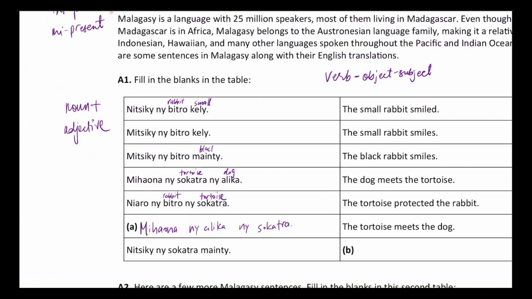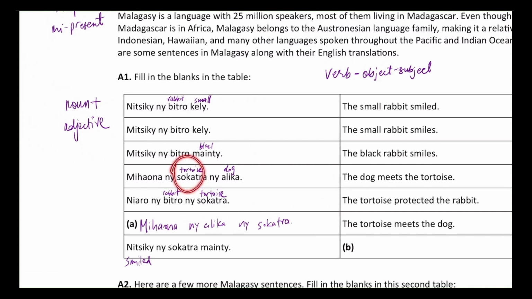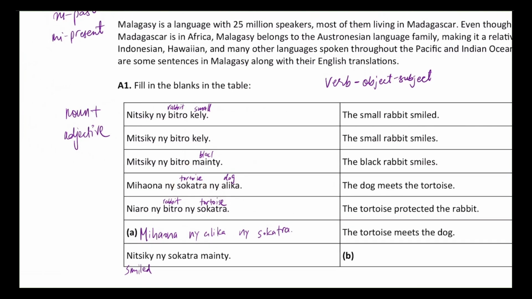Next up, we have to translate from Malagasy to English, and we see that the verb given to us is nitsiki. And if we scan over here, we see that nitsiki has been used previously before, which tells us that the verb over here has to be smiled. We have ni Socatra menti. We know that Socatra means tortoise from over here, so we're gonna put Socatra as tortoise. I'm just trying to build up the content of the sentence, and I will translate it into the grammatical English sense after. And we want to figure out what menti is.